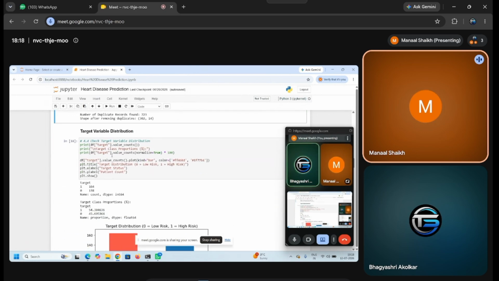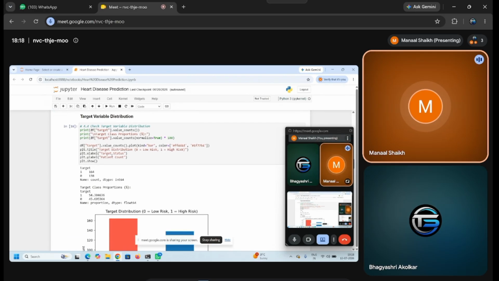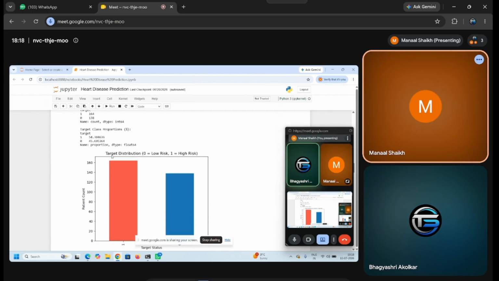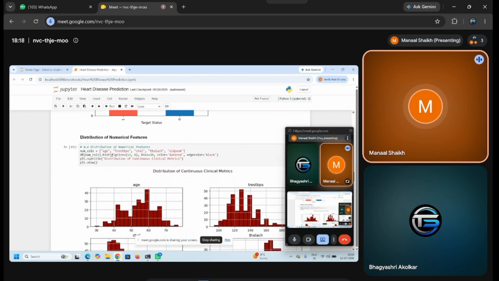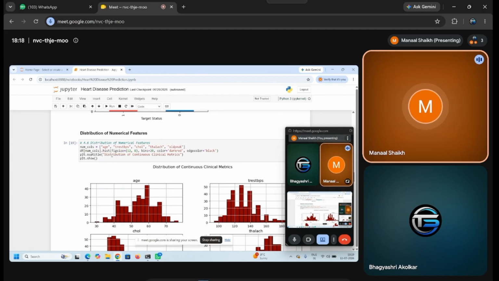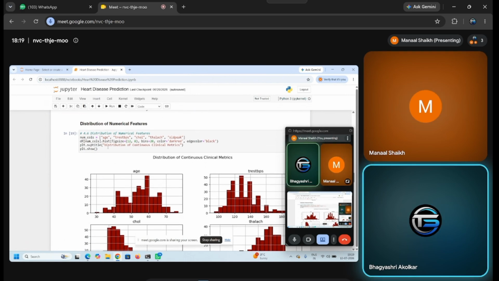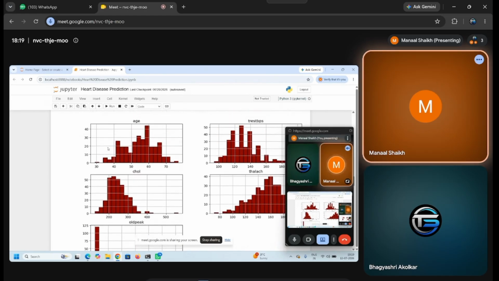Next, the target variable distribution. It is very important to know what target we have. The target variable is the output variable that will predict whether the person has a heart disease or not. I have worked here on numerical features. Whichever columns were in numerical type or integer type, I have distributed them, and then I have shown it using the show function in graph format.